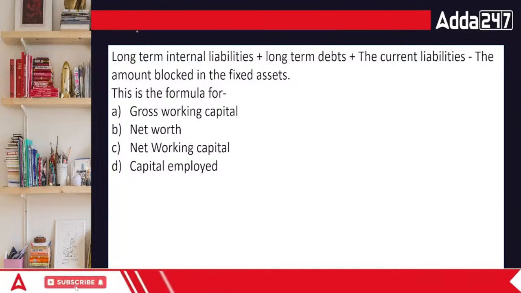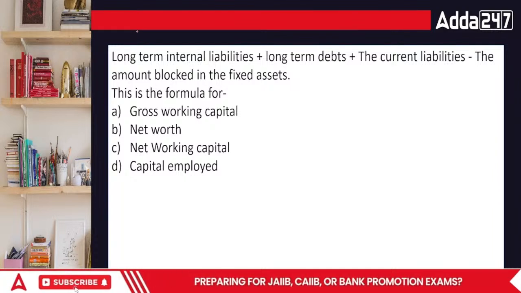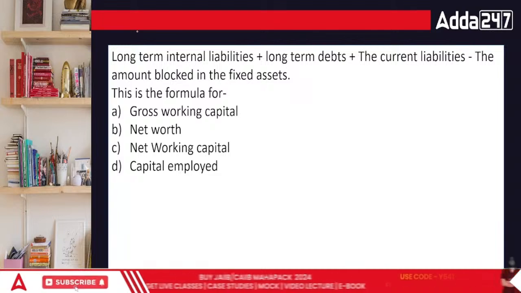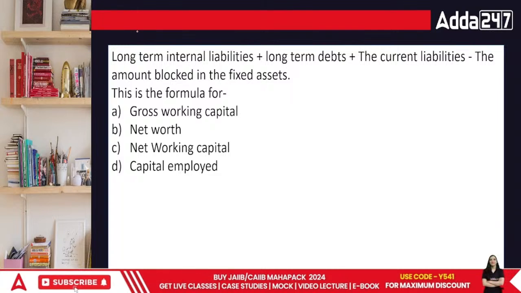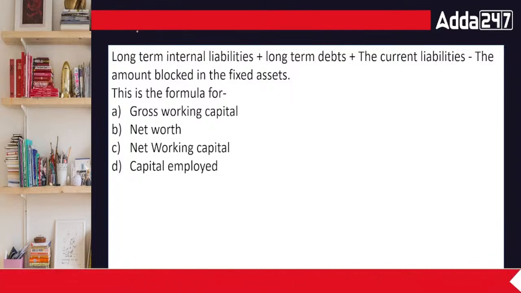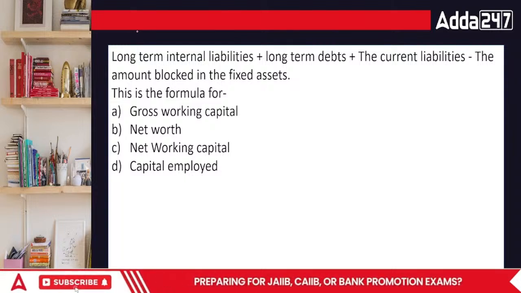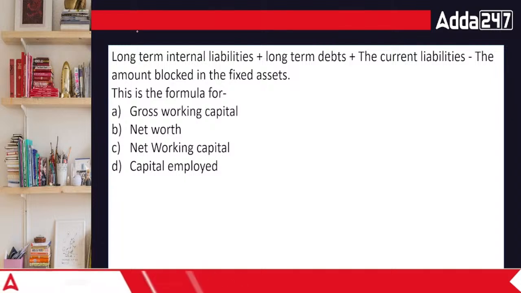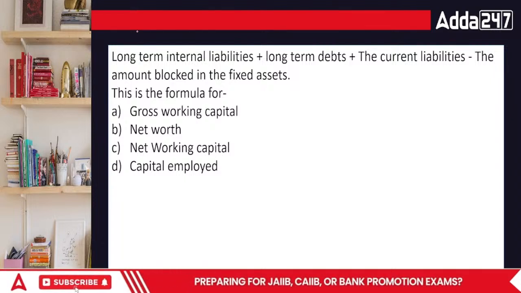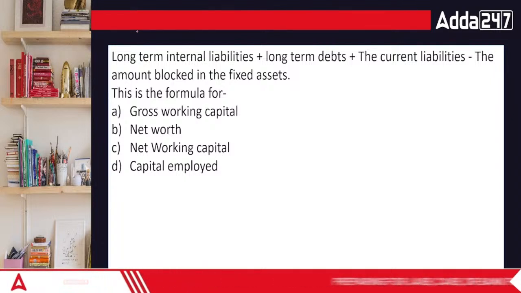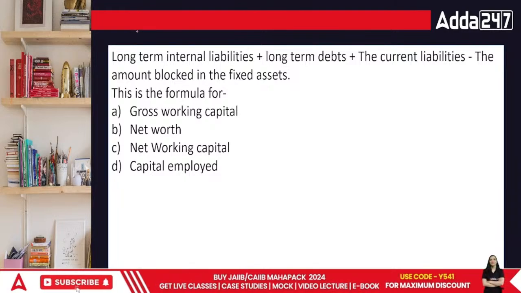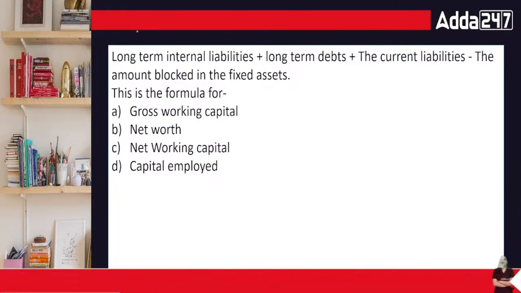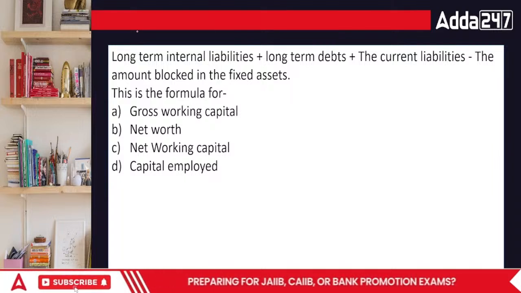Next question, everyone. Long-term internal liabilities plus the long-term debts plus the current liabilities minus the amount blocked in fixed assets. This is the formula of what exactly, everyone? Look at the formula very carefully. Gross working capital, net worth, net working capital, or capital employed. What's going to be the answer?